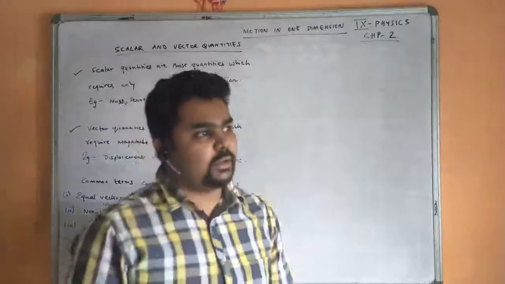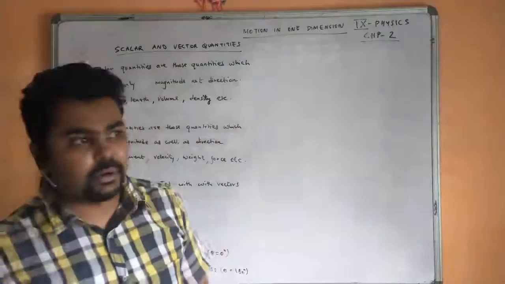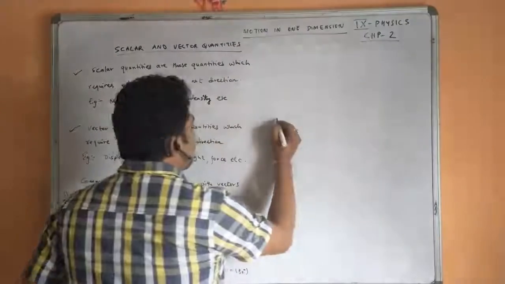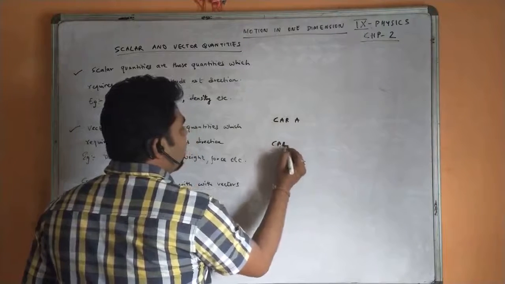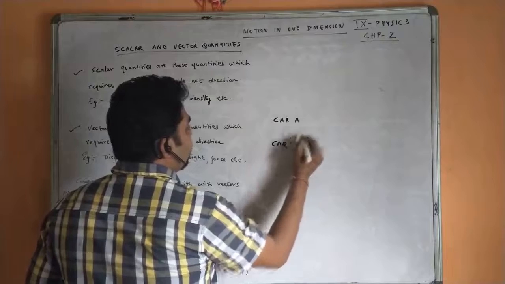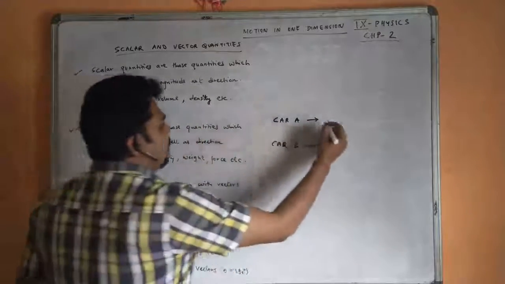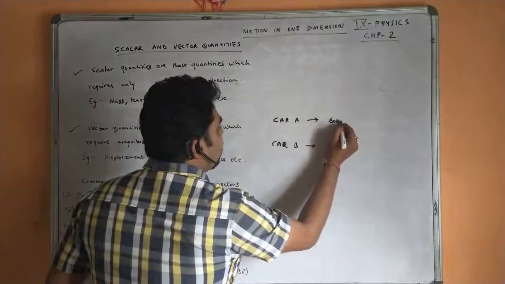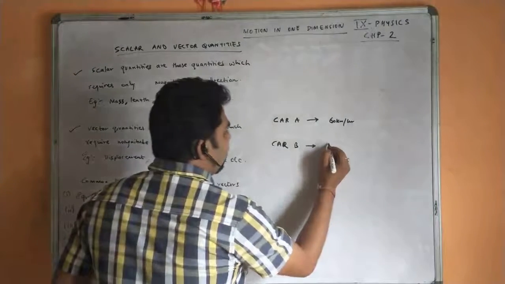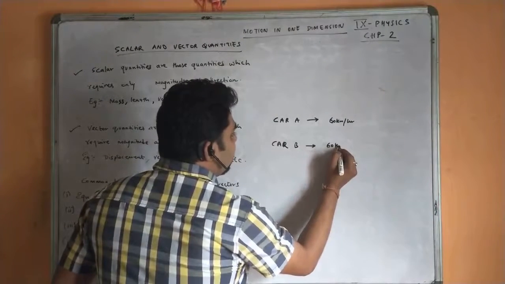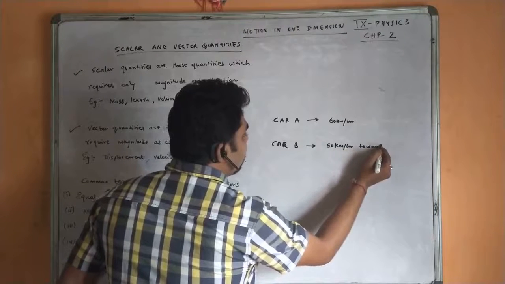So let's understand these terms with one example. Let us consider we have two cars, car A and car B. Car A is moving with 60 km per hour, and car B is moving with 60 km per hour towards east.